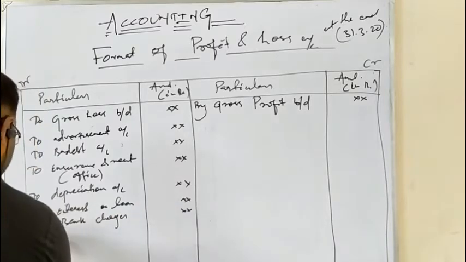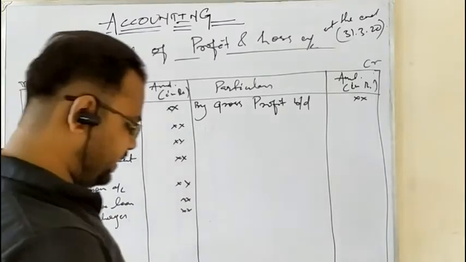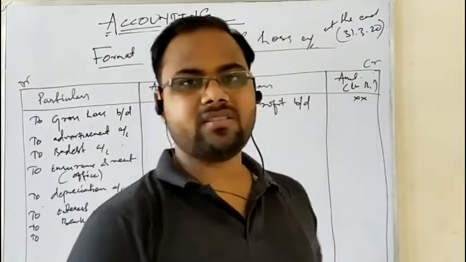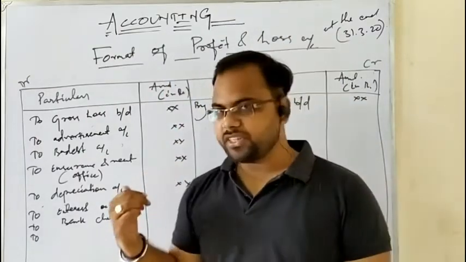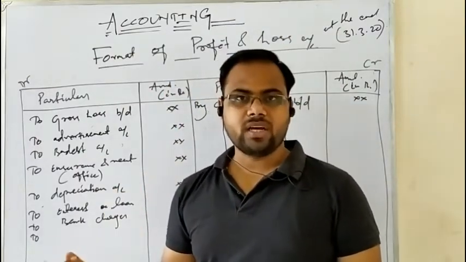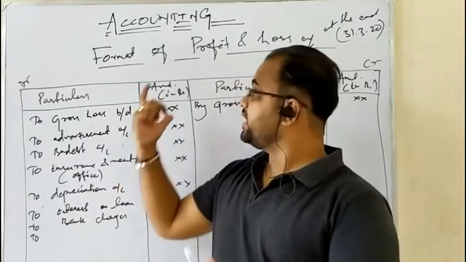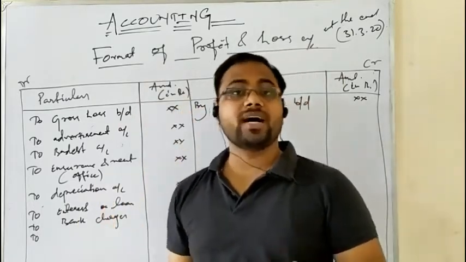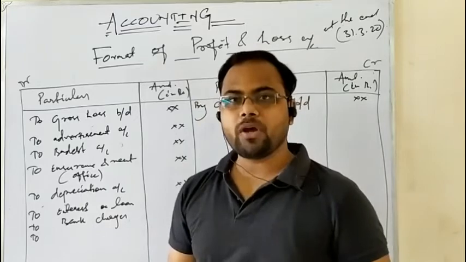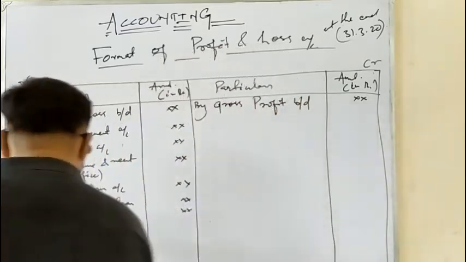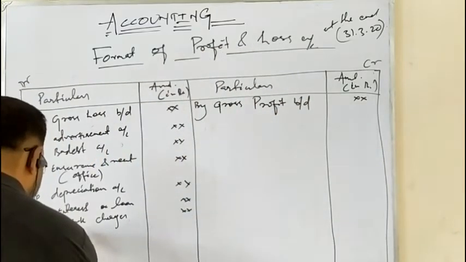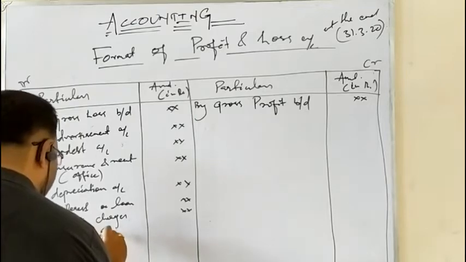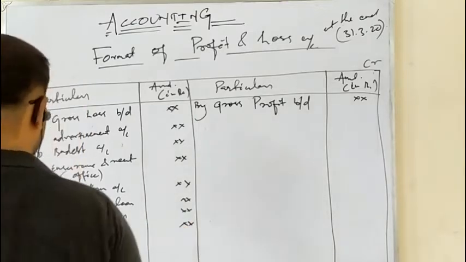Now two other items that we have written in the trading account, we write the opposite of them here. We have written wages. Wages are paid to workers, but who is working in the office? They are the employees, and employees are given salaries. So salary is an indirect expense.